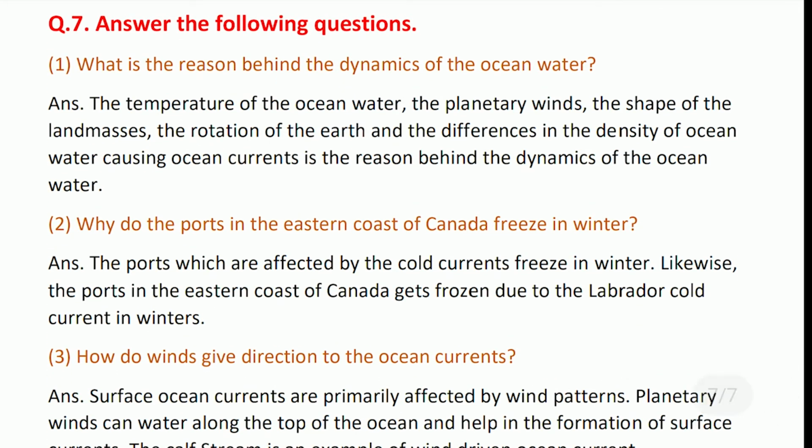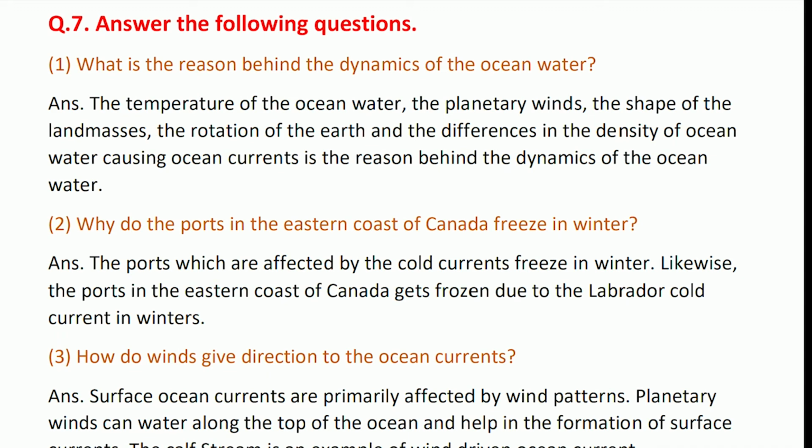Answer the following questions. What is the reason behind the dynamics of the ocean water? The temperature of the ocean water, planetary winds, shape of the land masses, the rotation of the earth, and the difference in the density of ocean water cause ocean currents. Why do the ports of the eastern coast of Canada freeze in winters? The ports which are affected by cold currents freeze in winters. Likewise, the ports of the eastern coast of Canada get frozen due to the cold Labrador current.